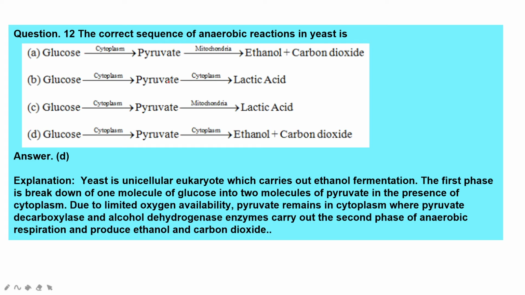So the next question goes like this. The correct sequence of anaerobic respiration in yeast. Yeast is a unicellular eukaryotic organism which carries out ethanol fermentation. The first phase is breakdown of one molecule of glucose into two molecules of pyruvate in the cytoplasm. Due to limited oxygen availability, this pyruvate remains in the cytoplasm, where pyruvate decarboxylase and alcohol dehydrogenase enzymes carry out the second phase of anaerobic respiration and produce ethanol and carbon dioxide.